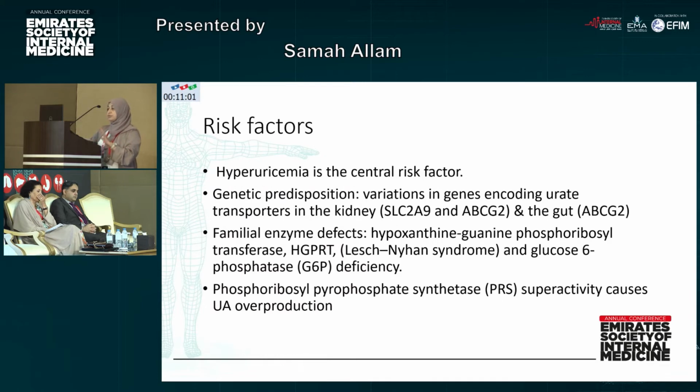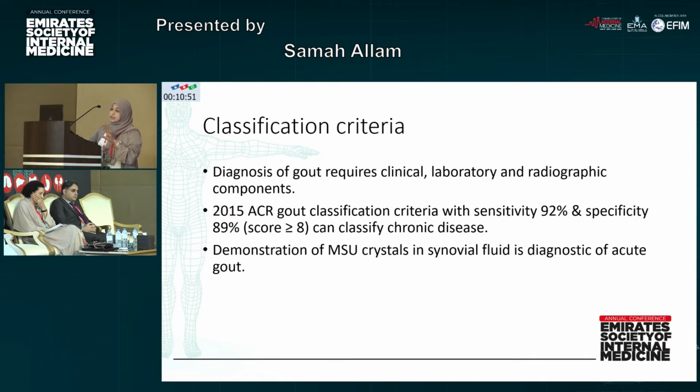The risk factors for developing gout include hyperuricemia itself. As we said, there is some genetic predisposition, familial enzyme defects, and other factors. In 2015, the American College of Rheumatology set the new gout classification criteria, with a sensitivity of 92% and specificity of 89%, showing that if the score is more than 8, this means that the patient has gout.